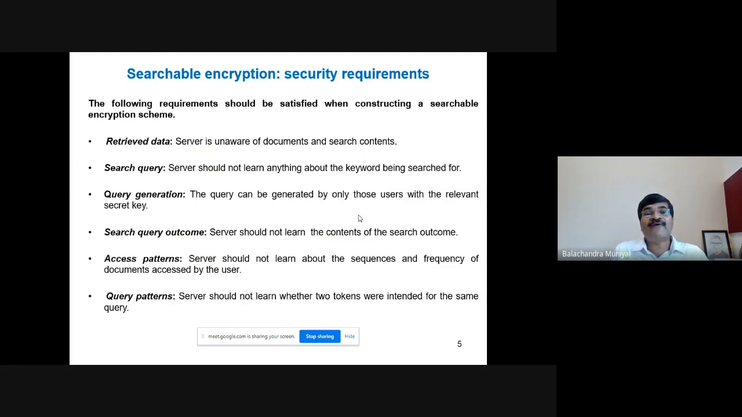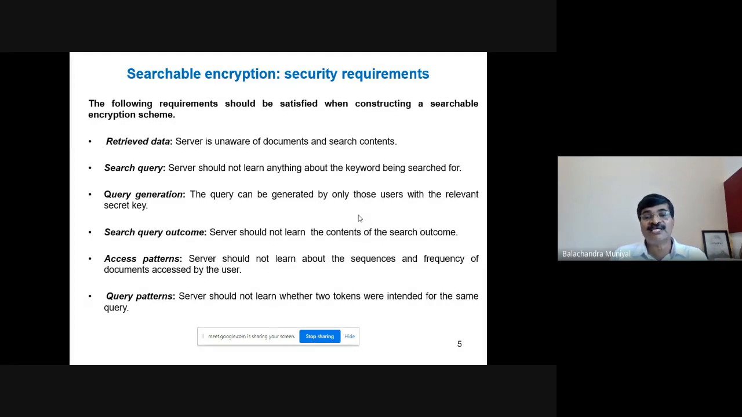There are some security requirements of searchable encryption. One is the retrieved data: the cloud server must be unaware of documents and search contents. Search query: the server should not learn anything about the keyword being searched for. The search token is generated by the client or the user, and it should not be known to the server. Query generation: the query can be generated only by those users with the relevant secret key. Search query outcome: the server should not learn the contents of the search outcome.